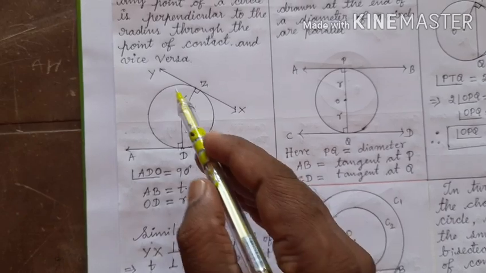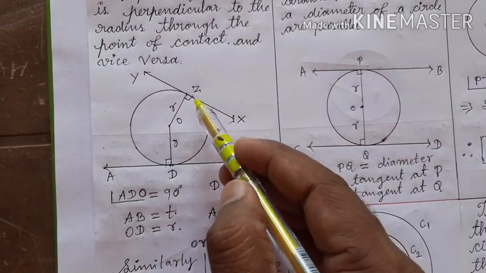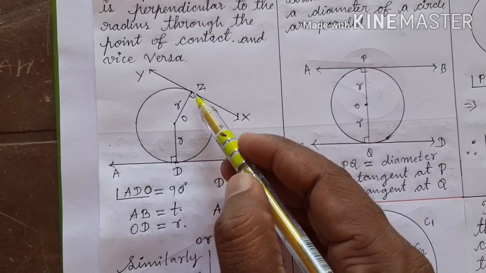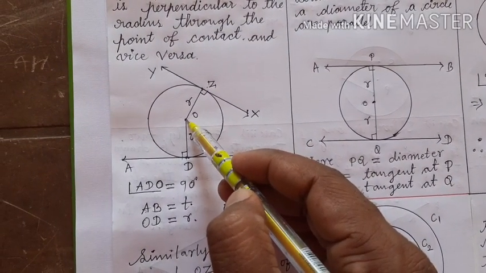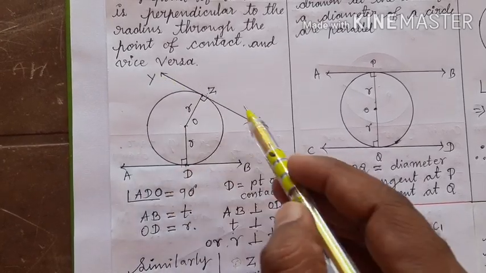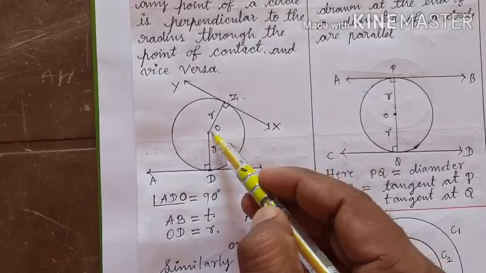So children, if you draw a tangent and if you join the point of contact and the center, then we always find that this radius is perpendicular to the tangent and this tangent is perpendicular to the radius. Okay.